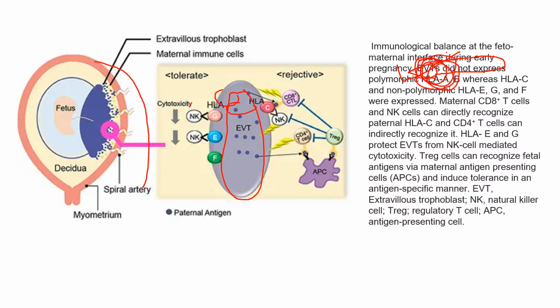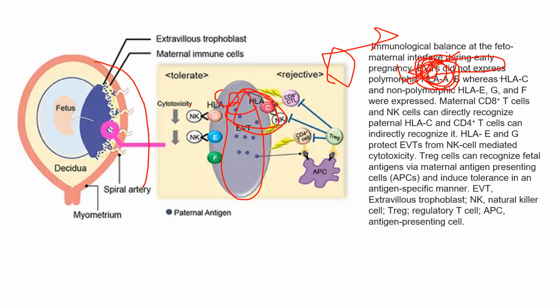These are polymorphic. So if there is no HLA-A and no HLA-B, even if they have a different genetic composition, they will not bind to the T cells and will not activate those cells.